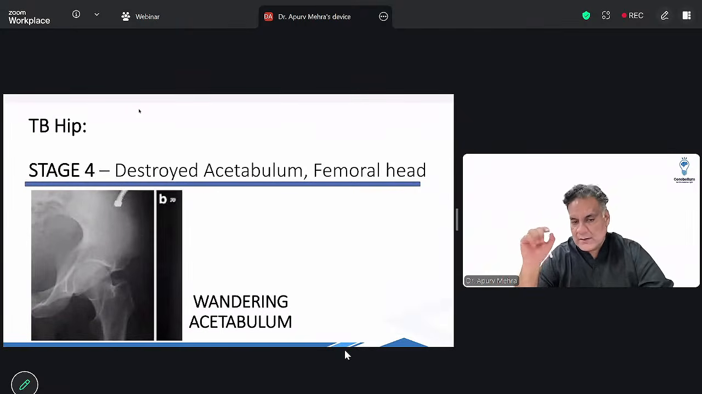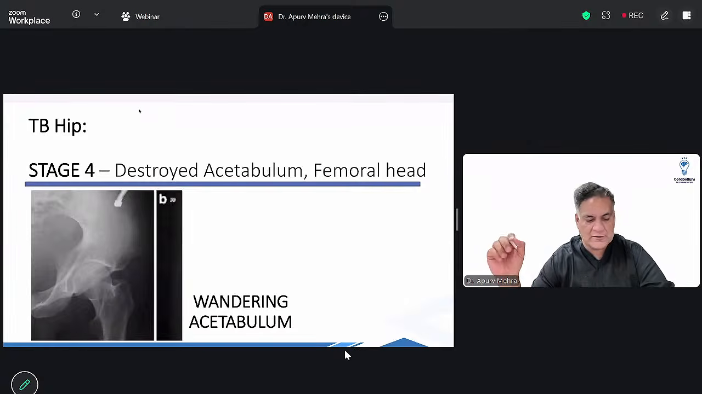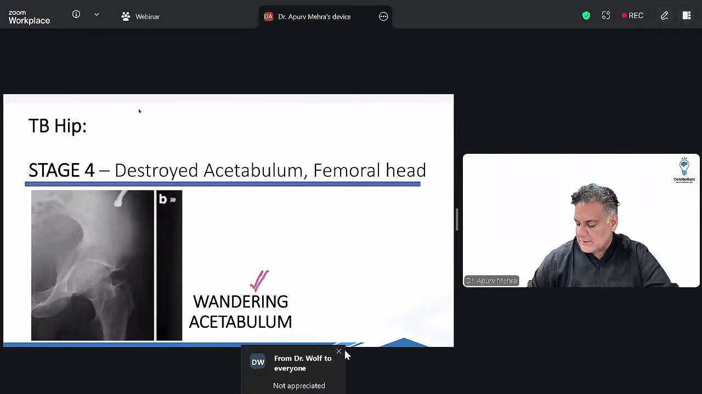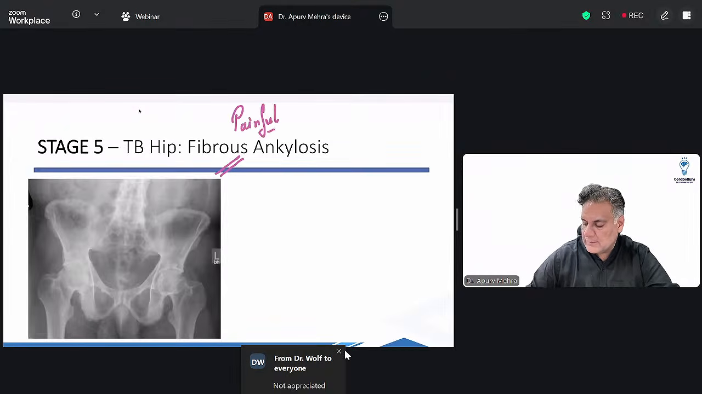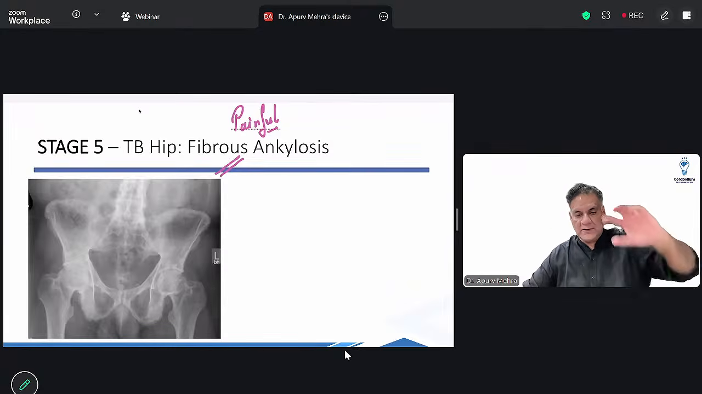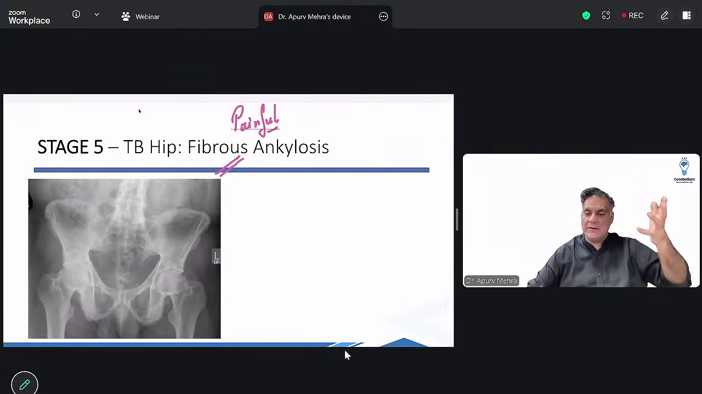Stage 4, femoral head is destroyed, acetabulum is destroyed. The destroyed head migrates in the acetabulum called as wandering femoral head or wandering acetabulum. And stage 5, there is fusion of the joint, which is fibrous. And remember, fibrous fusions are always painful. All right. So it is joint destroy हो गया, fuse हो गया और painful रह गया. All right. So it is fibrous fusion.